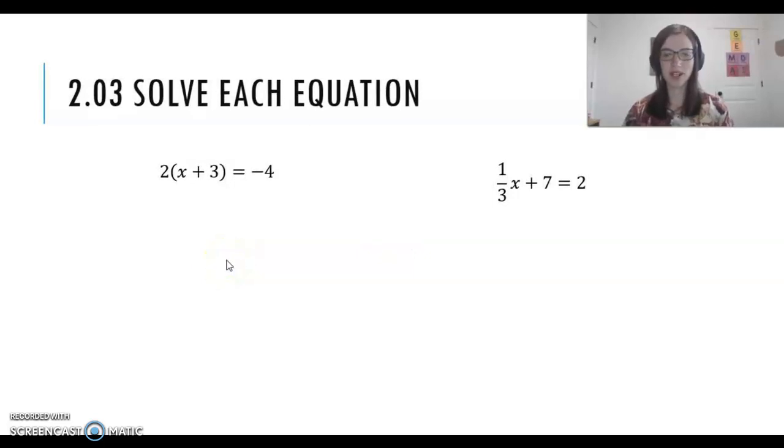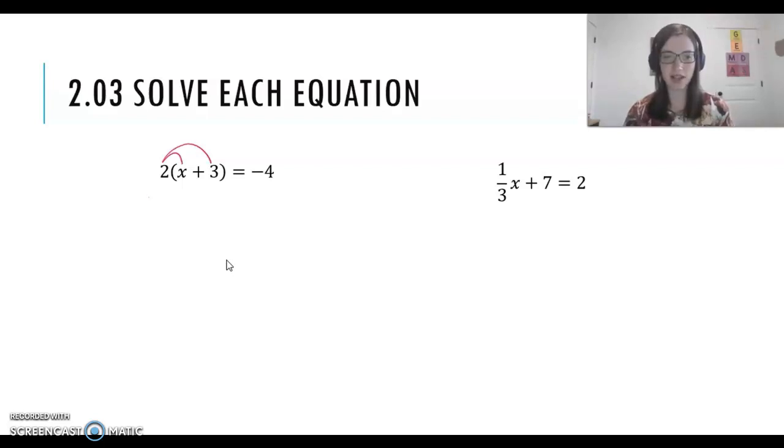Just like before, when solving equations, we want to get our variable by itself. With these ones, we're going to have to do a couple more steps to do so. So in this case, we've got 2 times the quantity x plus 3 equals negative 4. Well, first off, I'm going to distribute my 2 inside of my parentheses.